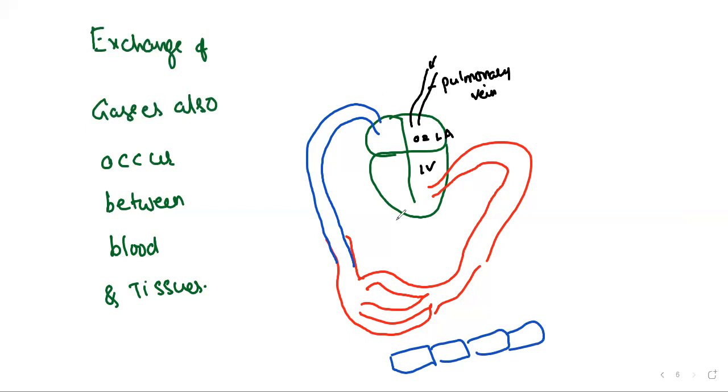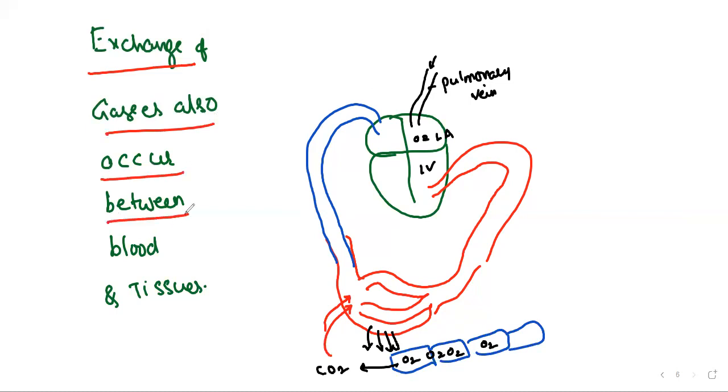Oxygen is coming to the tissues and will enter into the tissues like this. After the entry of oxygen, when carbon dioxide is formed, that carbon dioxide should go back into the blood. So this is called gaseous exchange. We are saying exchange of gases also occurs between blood and tissues.